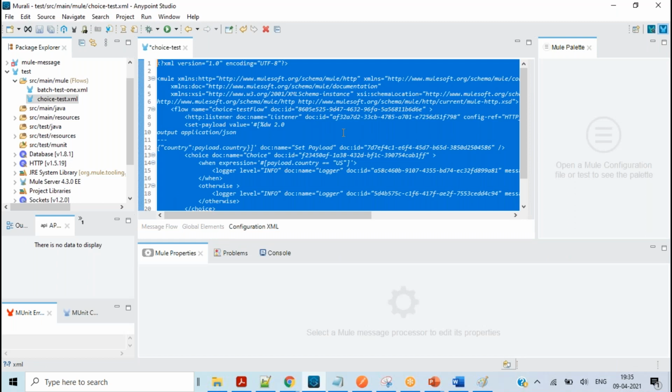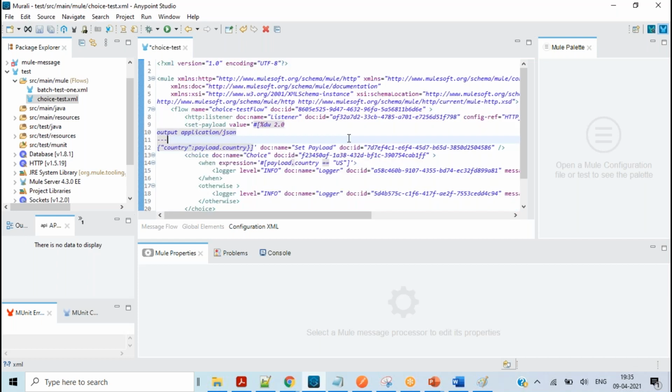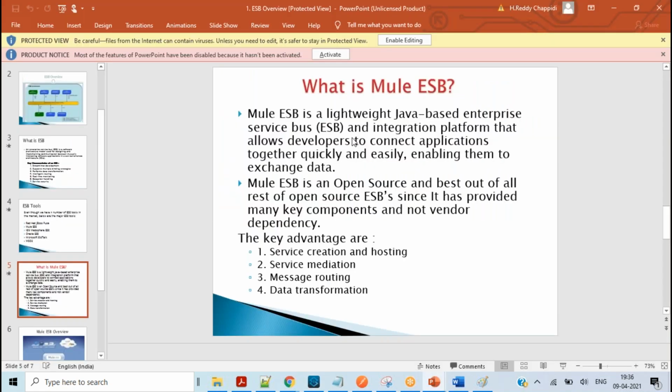Our intention in explaining this is the same: Mule ESB is a lightweight Java-based enterprise service bus. Without having Java in your local system, you won't be able to run even a single application from Anypoint Studio. So that's the thing. We need Java to run our Mule application.